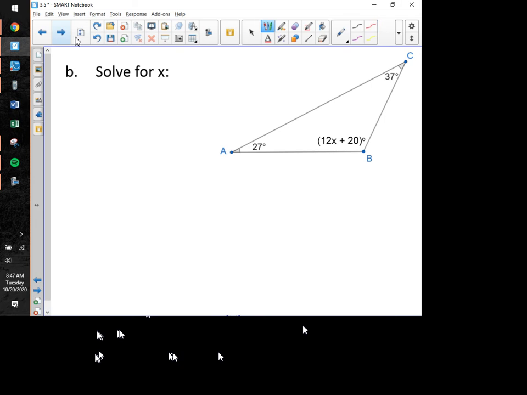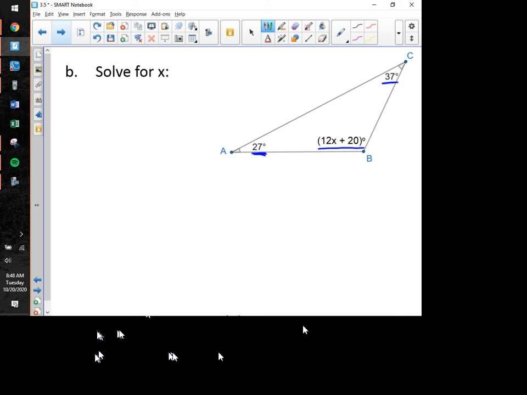So what's going on here? Again, we have a triangle. The measures of all three angles have been given to us. But we have to be clear: angle A was given to us as a numerical constant, 27 degrees. Angle C was also given to us as a constant, 37 degrees, but angle B's measure is given to us as a variable expression. I don't care. I know what to do with it regardless.